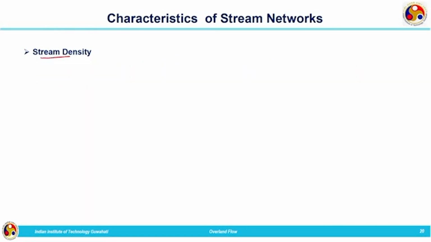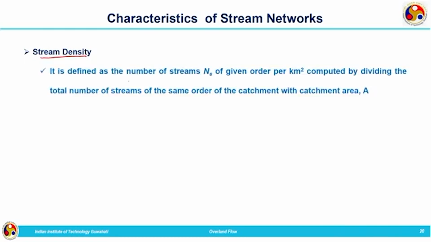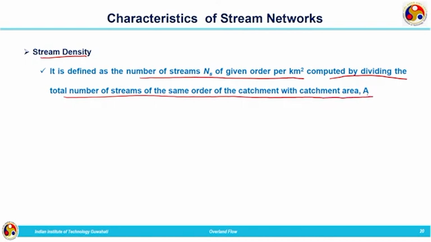Next is the stream density. It is defined as the number of streams Ns of a given order per square kilometer, computed by dividing the total number of streams of the same order in the catchment by the catchment area A. It is the number of streams divided by the area of the catchment. So stream density is given by Ns by A, where Ns is the total number of streams of a given order and A is the area of the watershed.